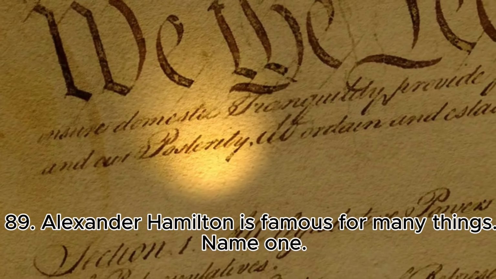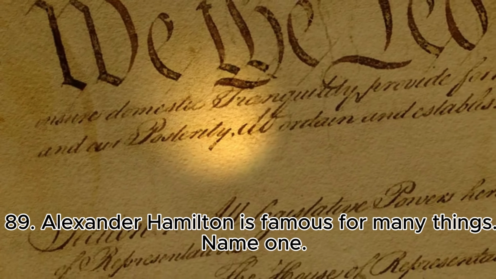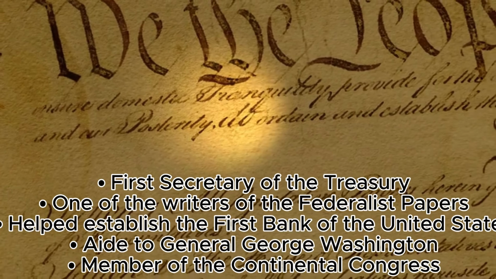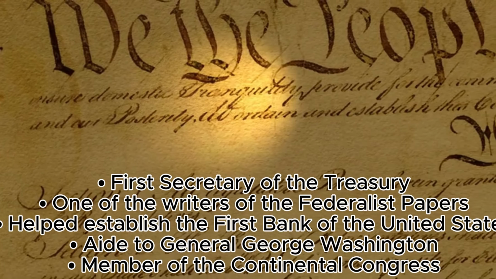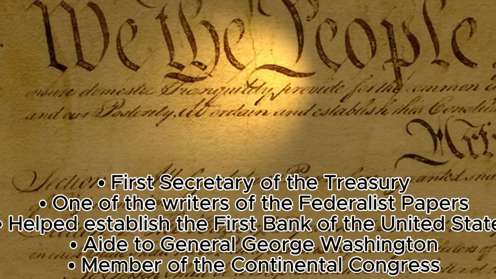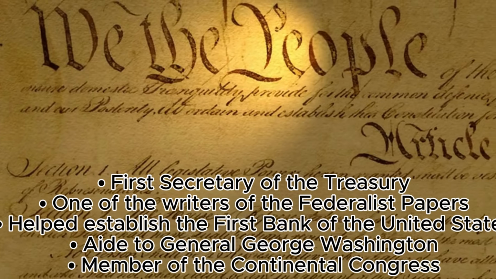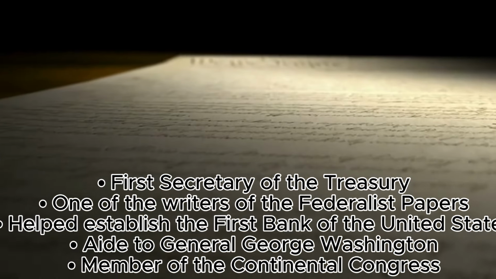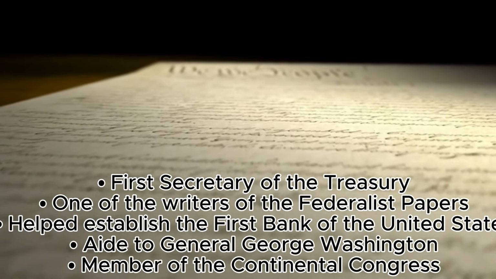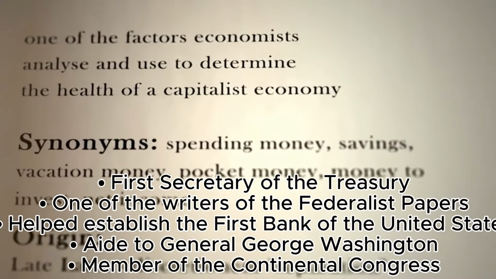89. Alexander Hamilton is famous for many things. Name one. First Secretary of the Treasury. One of the writers of the Federalist Papers. Helped establish the first Bank of the United States. Aide to General George Washington. Member of the Continental Congress.